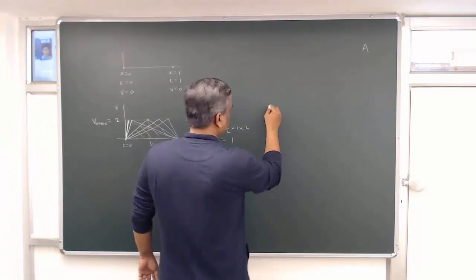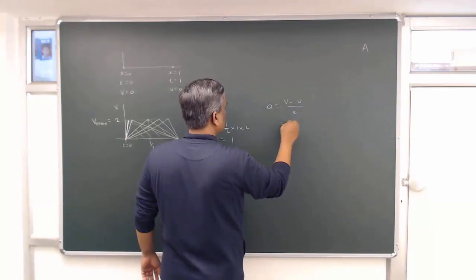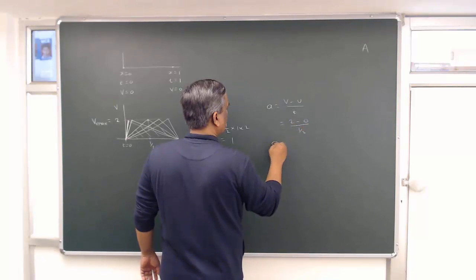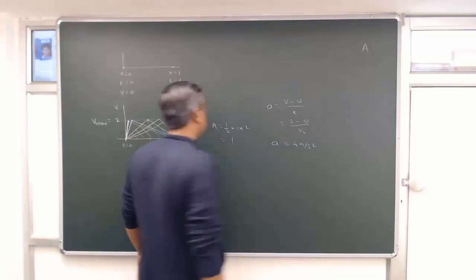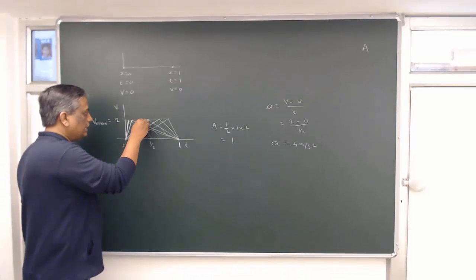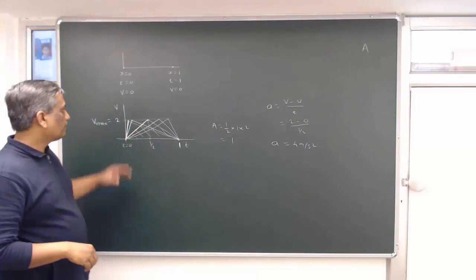So acceleration is (v minus u) by t, which is v is 2, u is 0, and t is 1 by 2. So a is equal to 4 meter per second squared. This line will represent acceleration of 4 meter per second squared.